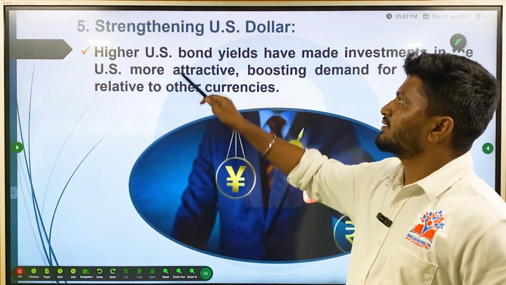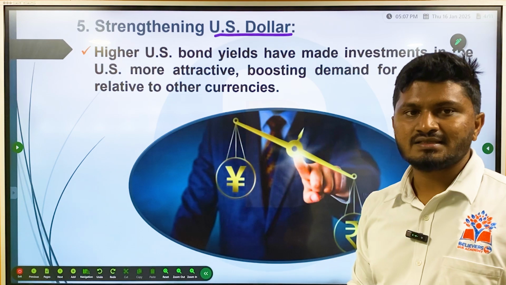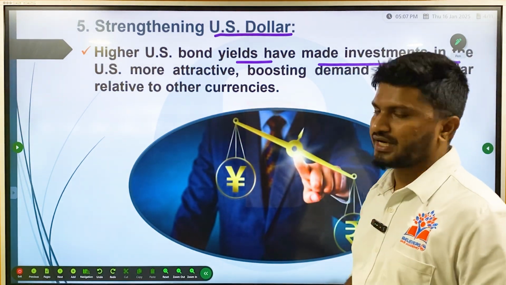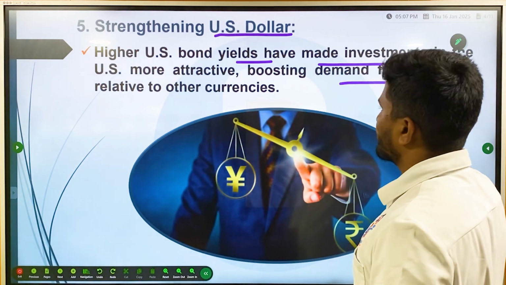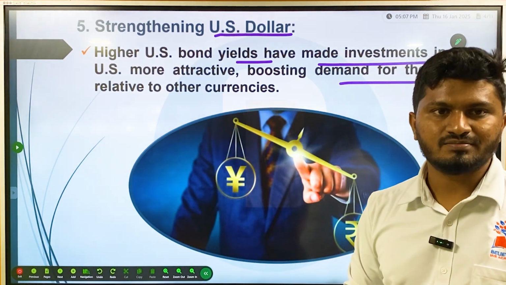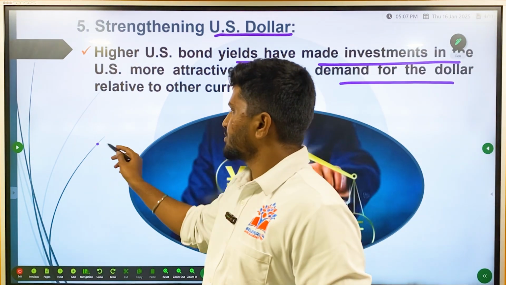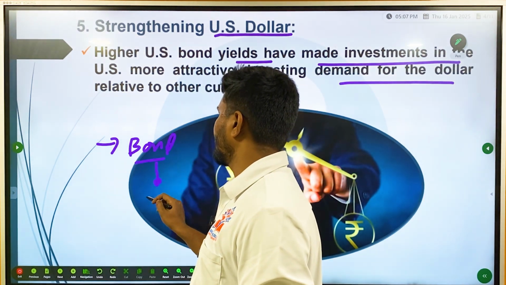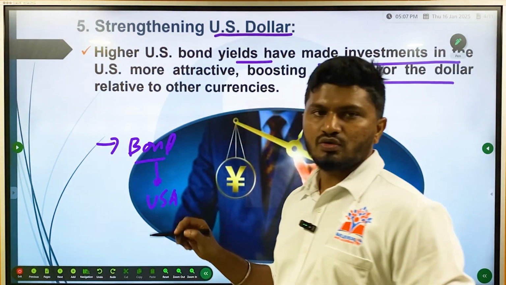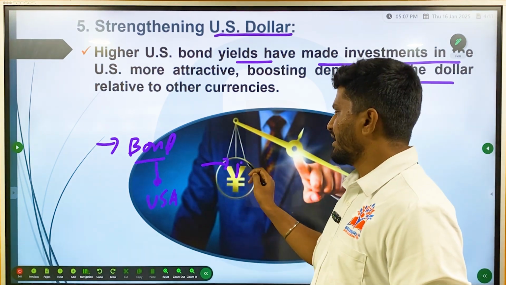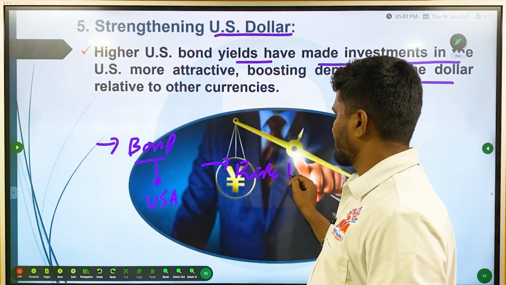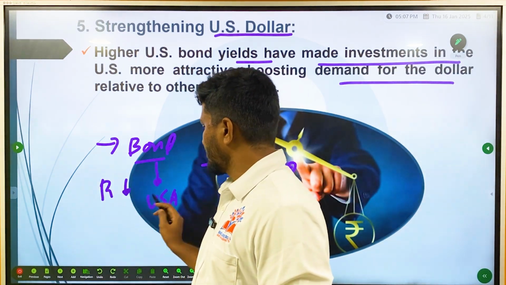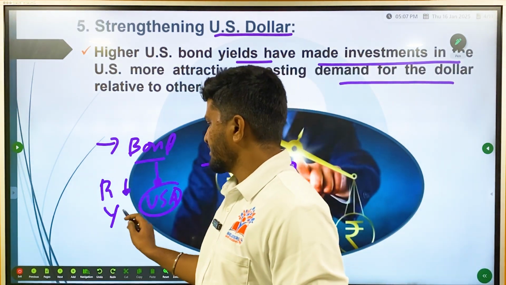Another reason is the strengthening US dollar. That is, higher US bond yields have made investments in the USA more attractive, boosting demand for the dollar relative to other currencies. I have told you already: if you are investing in USA bonds and the returns are high in USA, why would anyone go from USA to other countries where there are higher risk factors? In USA the risk is low but the yield is high.